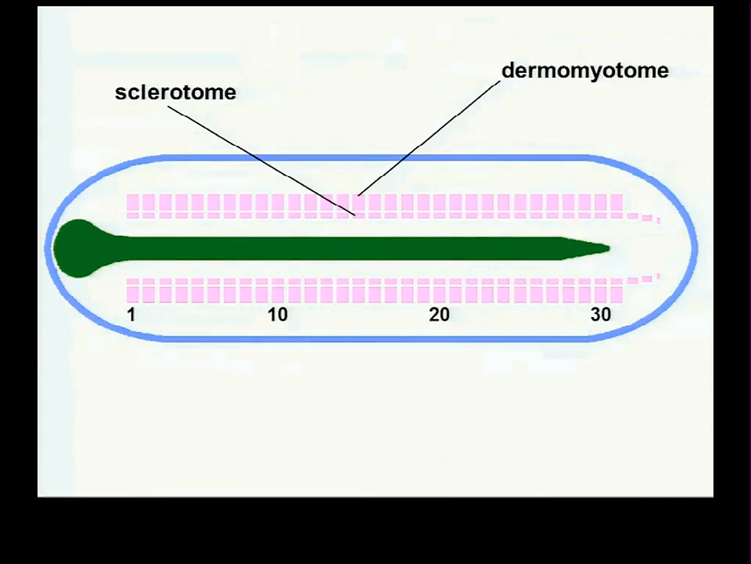Here is that looking down view, 31 complete somites on each side, and we've now divided each somite into a dermomyotome and a sclerotome. So we have 31 dermomyotomes on the left, 31 on the right, and actually these abortive ones only become sclerotomal. So we actually have 34 sclerotomes on the left and 34 sclerotomes on the right.